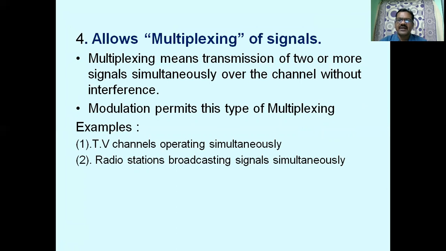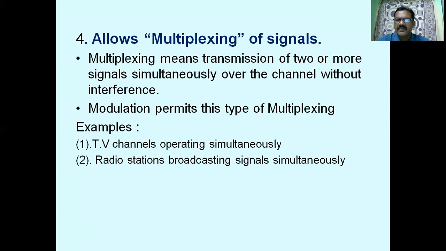The next important advantage is allows multiplexing of signals. Multiplexing means transmission of two or more signals simultaneously over a common communication medium or over a channel without any interference.